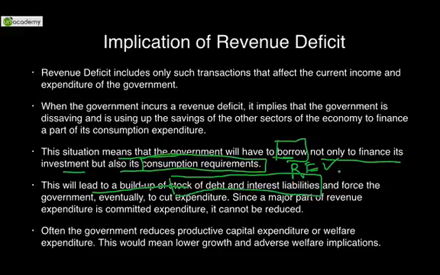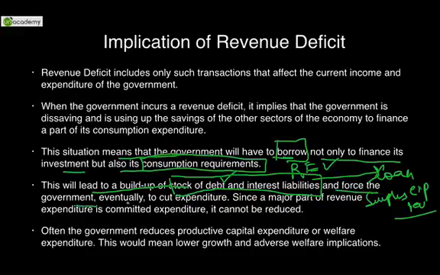तो कहाँ से borrow करोगे आप? You will either take a loan or you will take the surplus of any other kind of expenditure or revenue. So if you take a loan, it would add to the interest liabilities or it will add to the debt. कोई ना कोई उधार आपके ऊपर चढ़ेगा ही if you borrow. So this forces the government eventually to cut the expenditures. In order to reduce this debt and interest liabilities, government cuts such revenue expenditures in order to match revenue receipts and not borrow. So government does not want to borrow, which is why it would cut its revenue expenditures.